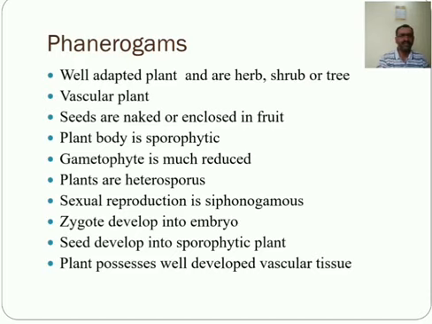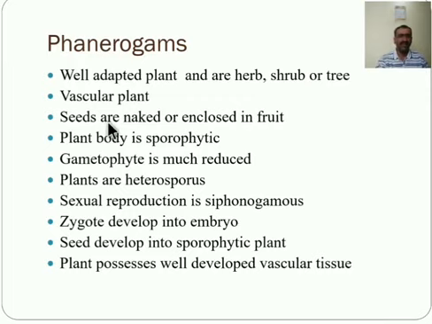Let us see the different characters of the phanerogam. First, the plants are well adapted to the land habit and they may be herb, shrub or tree. These three forms are present in the phanerogamic plants. Second, these are seed bearing vascular plants, so called spermatophytes. Sperma means seed, phyte means plants. That means the plant produces the seed.